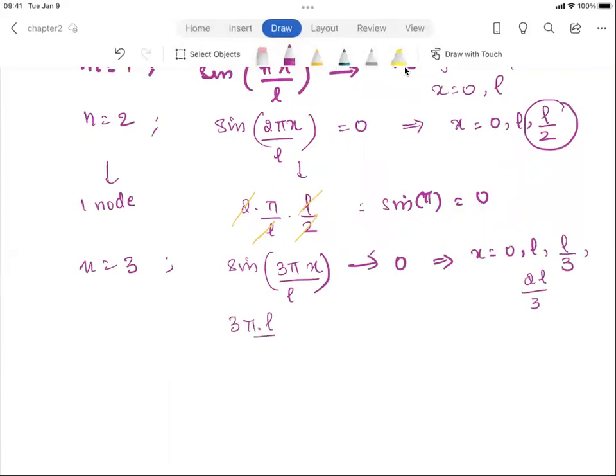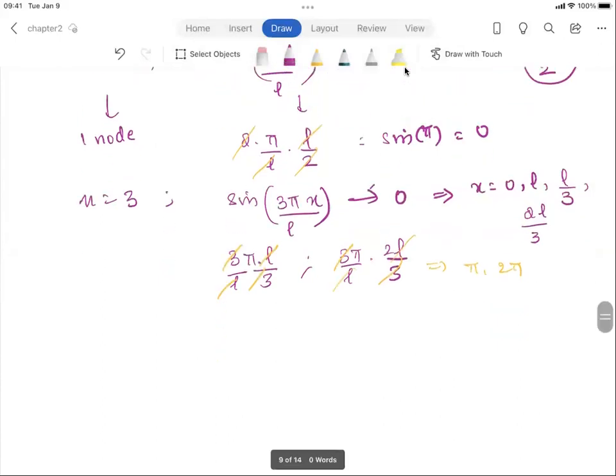So 3 pi over L times L over 3, or 3 pi over L times 2L over 3. In either case, I'm going to cancel out this, and this will give me either pi or 2 pi, and sine of both pi and 2 pi is 0, right?